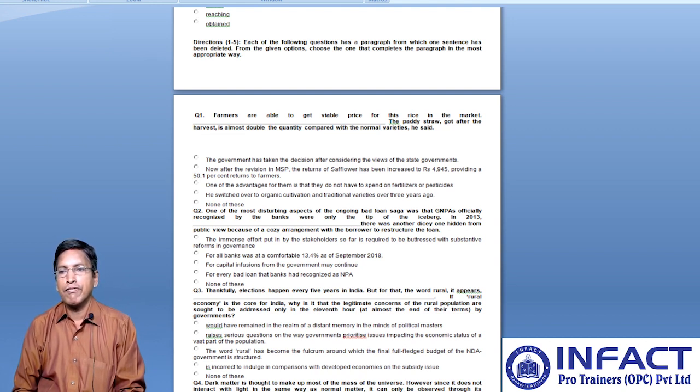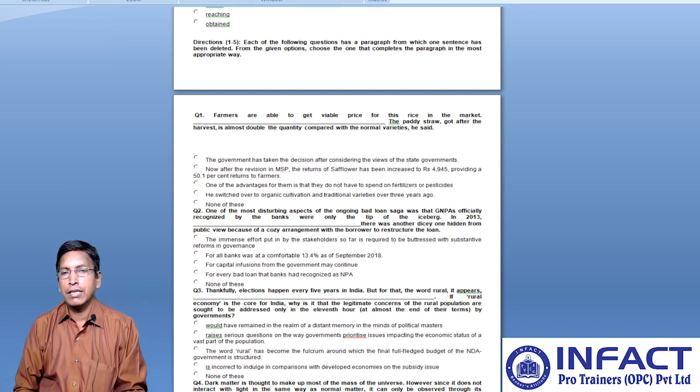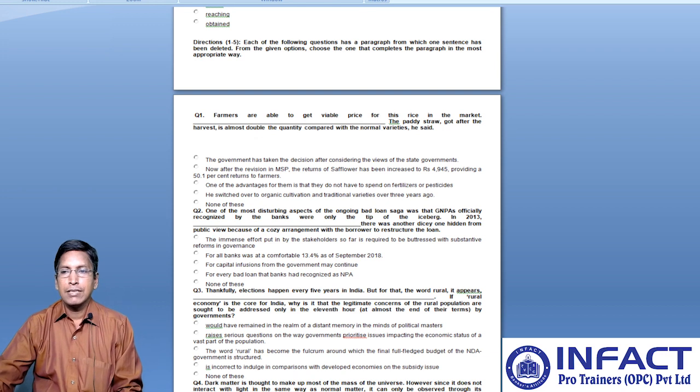Is it: the immense effort put in by the stakeholders so far is required to be buttressed with substantive reforms in governments? Or: for all banks was at a comfortable 13.4% as of September 2018? Or: for capital infusions from the government may continue? Or: for every bad loan the banks had recognized as NPA. So what should be that can correctly fit into the blank statement?